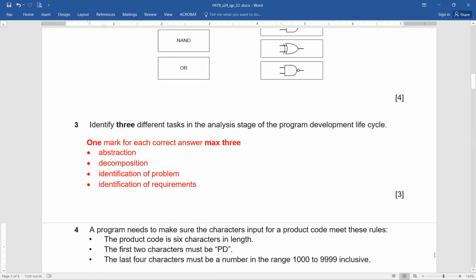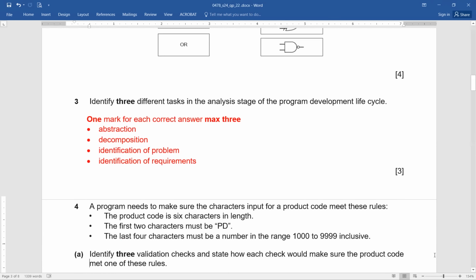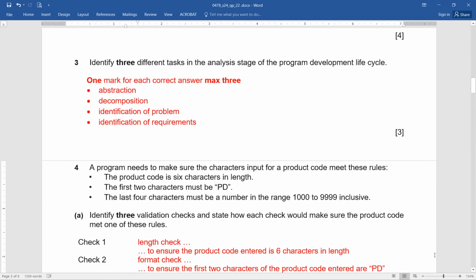So, questions 4, 5, 6, 7, 8. These are 8-mark questions, hardly needing your maximum 5 minutes. Okay, question number 4. A program needs to make sure the characters input for a product code meet these rules.